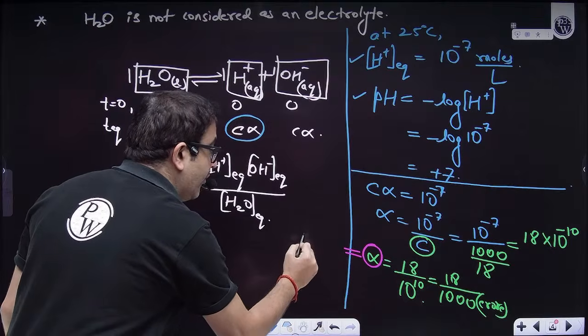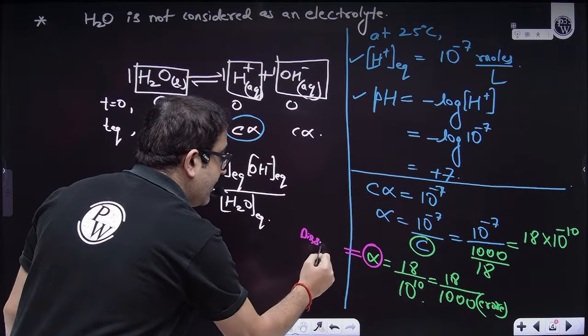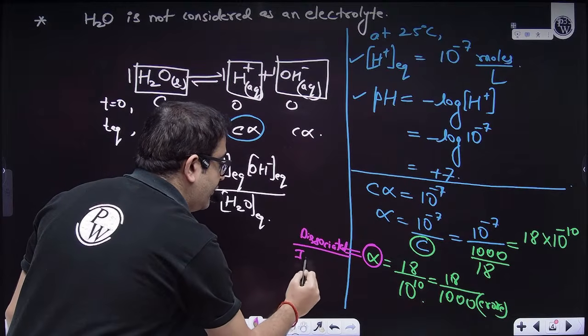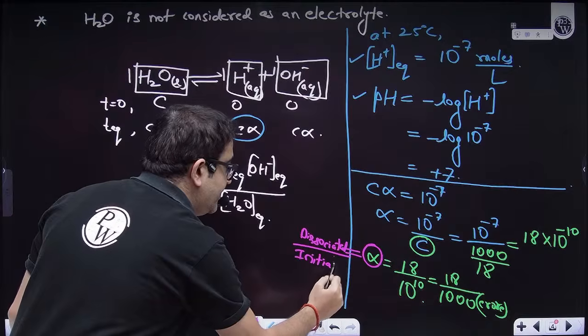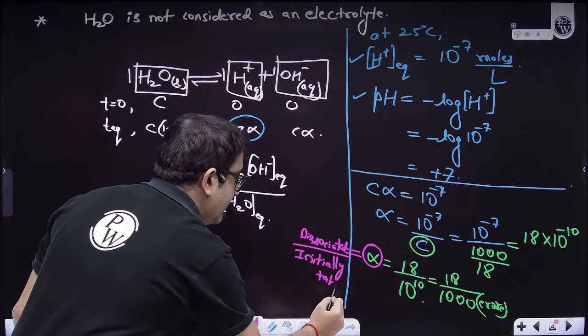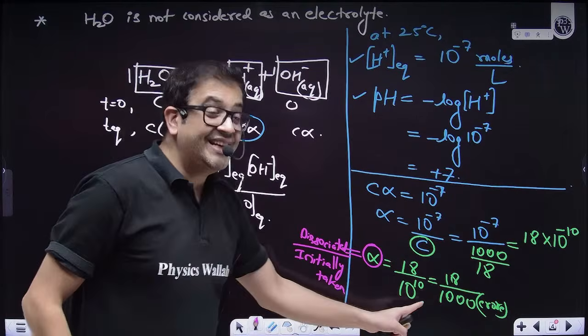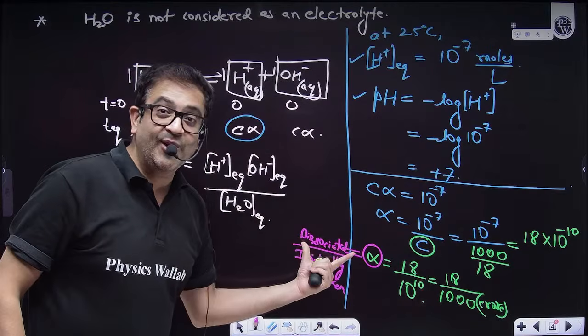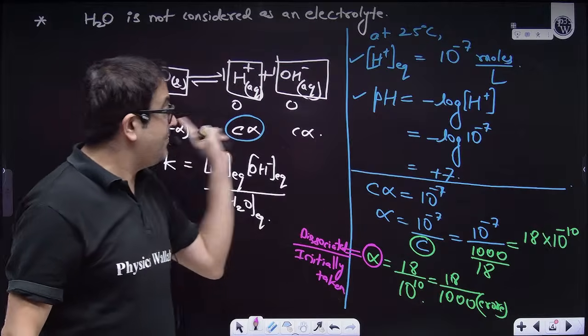It is moles dissociated upon moles taken initially. So how many water molecules have we taken initially? 1000 crore water molecules. And how many of those molecules are dissociating? Yes, definitely some are, but how many?